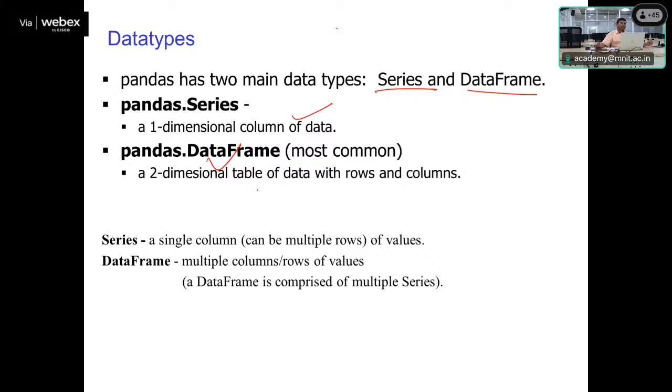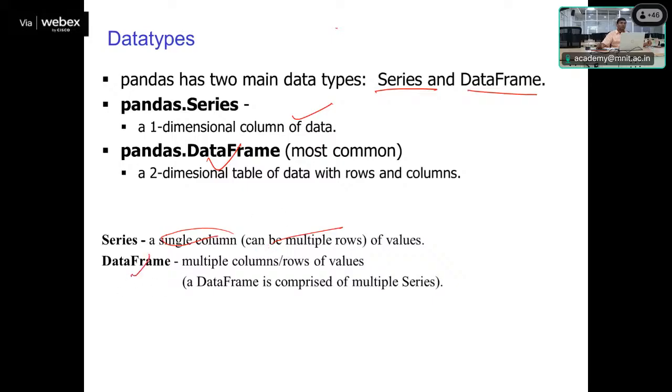So series data basically has a single column, but it has multiple rows within that series. So it has a single column of values, whereas it can consist of multiple rows. That is known as a series of data. You can represent it either horizontally or vertically, it does not matter. The only thing is that it has a single row or single column, but it has multiple values.